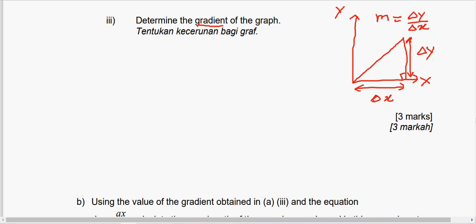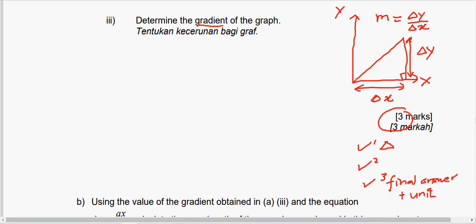Now, the marks for the gradient is always 3 marks. So the first mark will be for the triangle that you draw on your graph. Draw as big a triangle as you can. They have a minimum value. Later I will show you. And then mark number 2 will be for substituting values in the formula. Okay, it needs to be written in this column, the column provided. And then mark number 3 will be for the final answer plus unit. So mesti ada final answer and unit, plus unit if there is a unit.